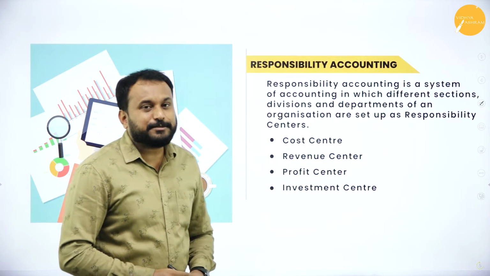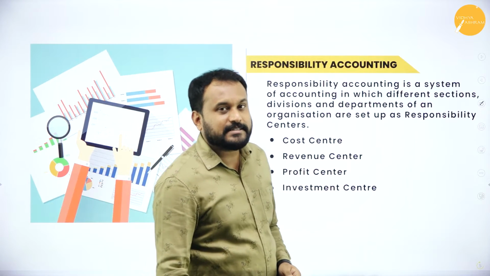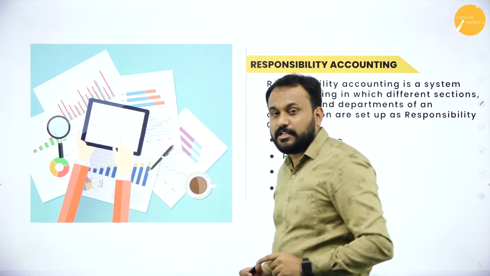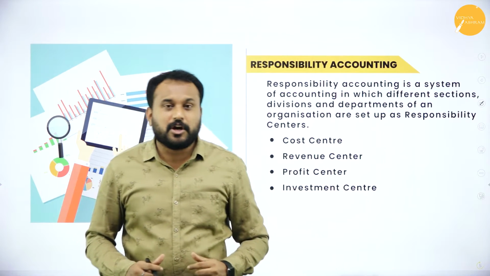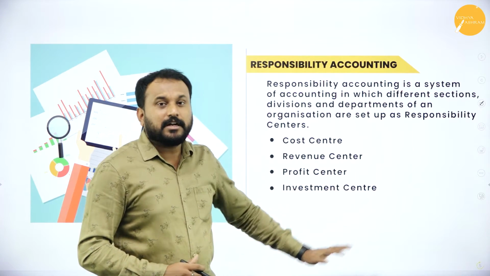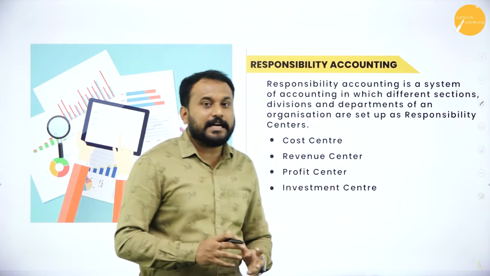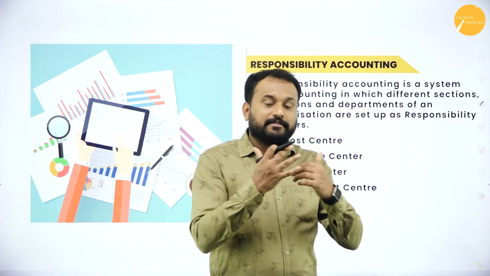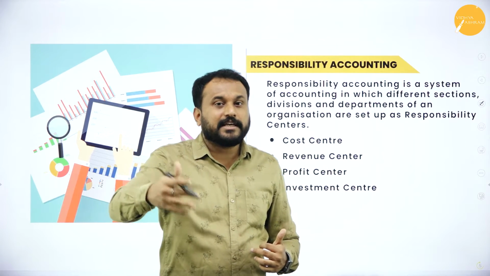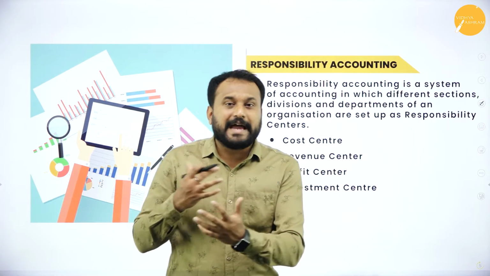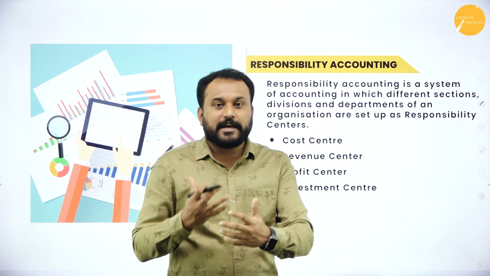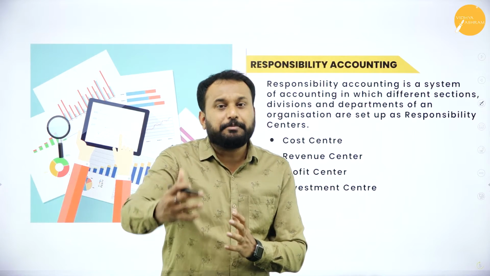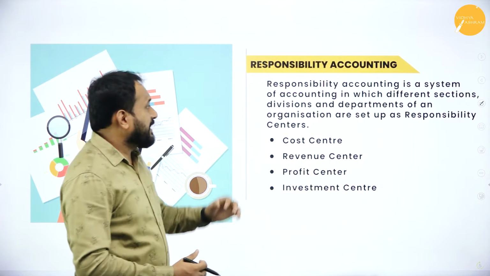The next one is responsibility accounting. Now understand, we are only talking about finance because you need to control the finance first. When you control the finance, automatically everything is controlled. Now how are you controlling finance? It is not that you are not giving finance to any department. You are supposed to check whether whatever finance you have given to them, are they utilizing it? You are supposed to go with a background check, get feedback, and take action, which is taking corrective measures.